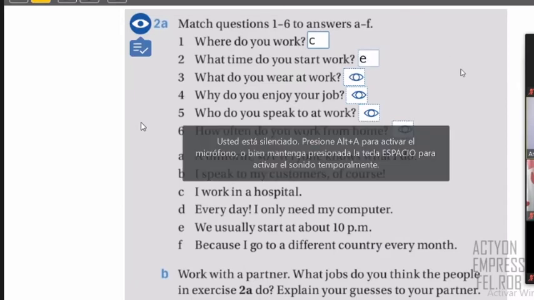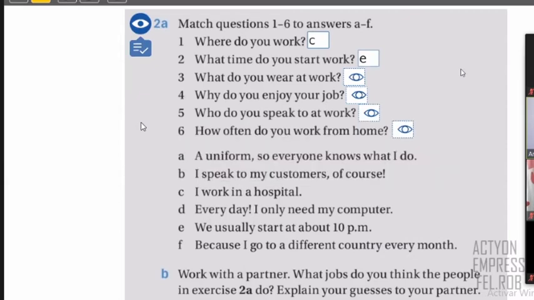We have now Marco. Number 3, letter A. Right, that's correct. Thank you, Marco. We continue with Manuel. Number 4, letter F. That's right. Thank you, Manuel.